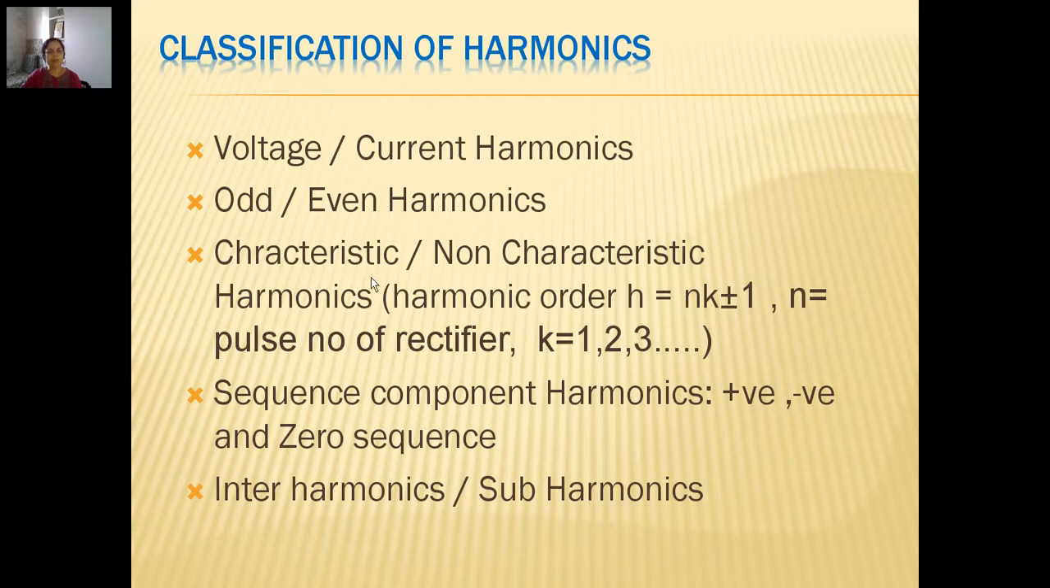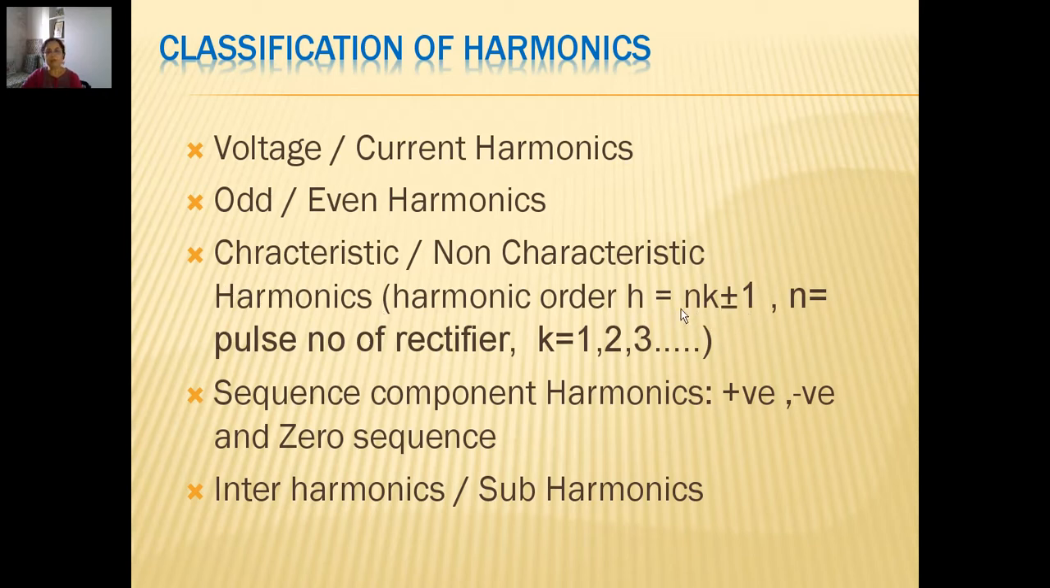Now what are these characteristic harmonics? The harmonics which are generated by some nonlinear loads like a rectifier. The rectifier will be drawing current, and we can define the order of harmonic which will be generated in this current by using an equation of this kind: the harmonic order present in the rectifier current can be defined as H equal to Nk plus minus 1.